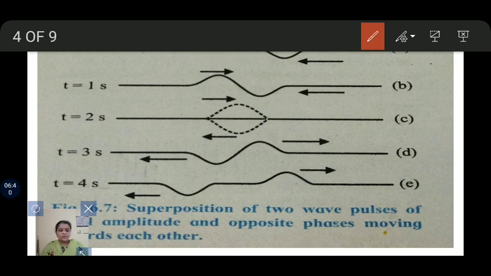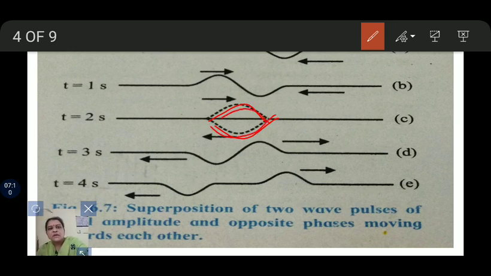The displacement due to one wave pulse is cancelled by the displacement due to the other wave pulse when they cross each other, as shown in figure C. This is the destructive interference.